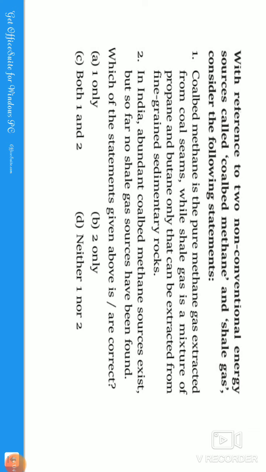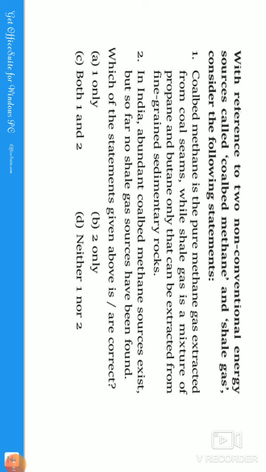With reference to the two non-conventional energy sources called coal bed methane and shale gas, consider the following statements. Guys, what do you mean by non-conventional? Non-conventional is equivalent to renewable energy. Renewable energy is equal to non-conventional energy. What do you mean by renewable energy? It means energy that can be replenished again and again. If we are using energy that can be replenished again and again in the system, it is called renewable energy. So we have coal bed methane and shale gas, guys.